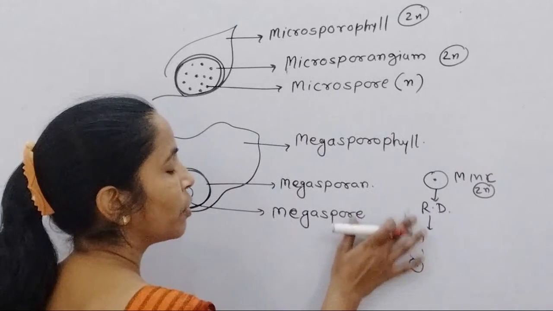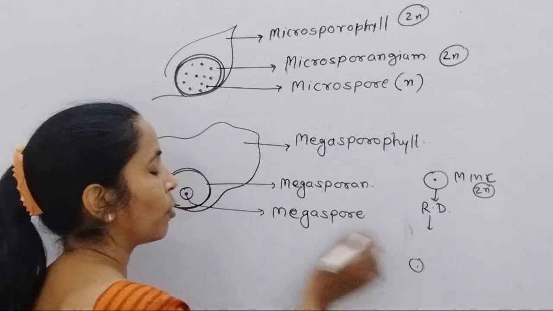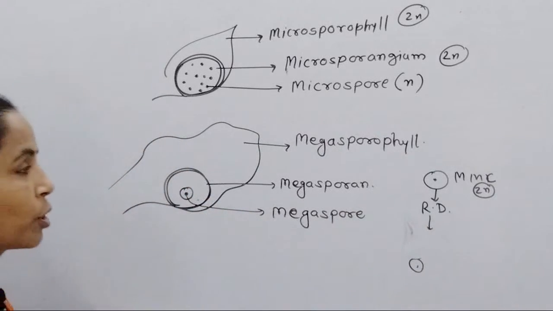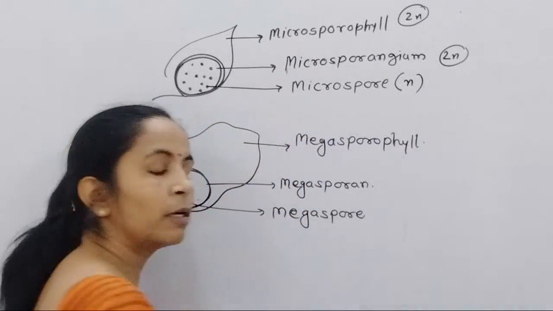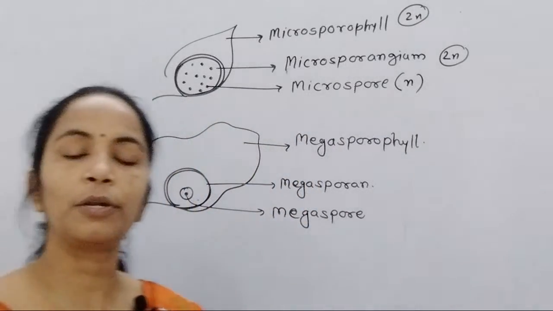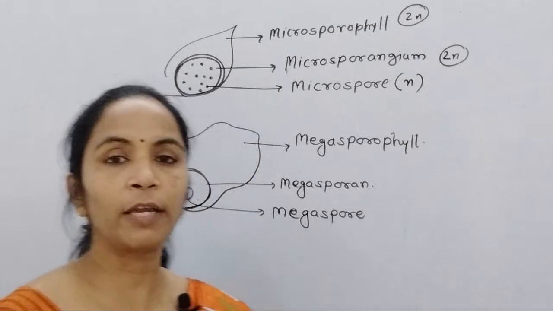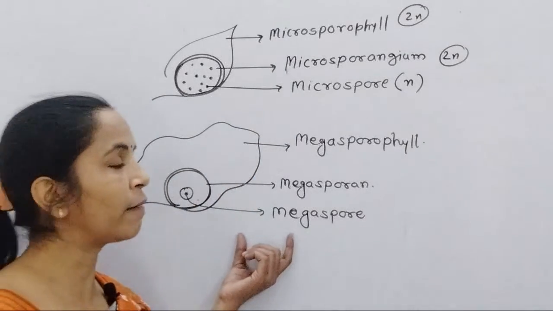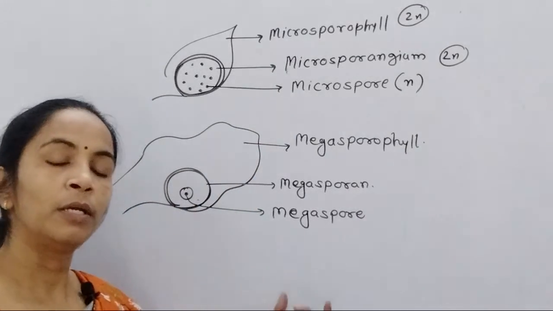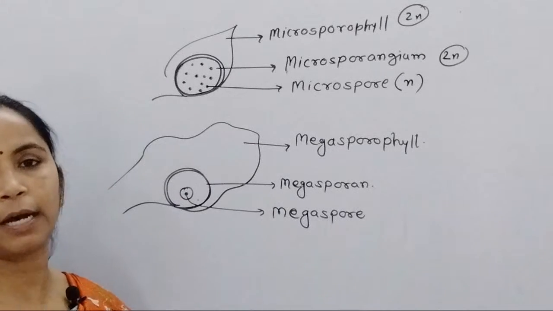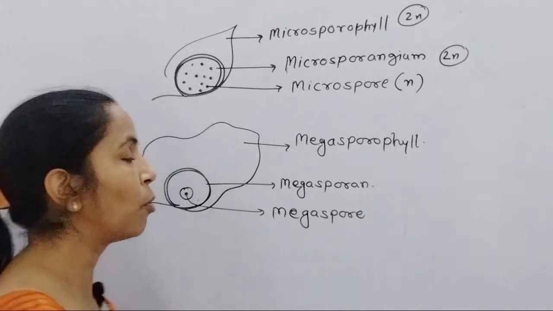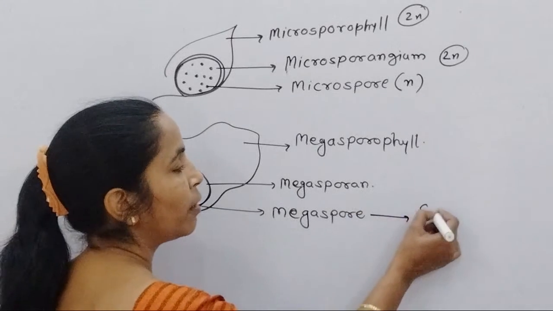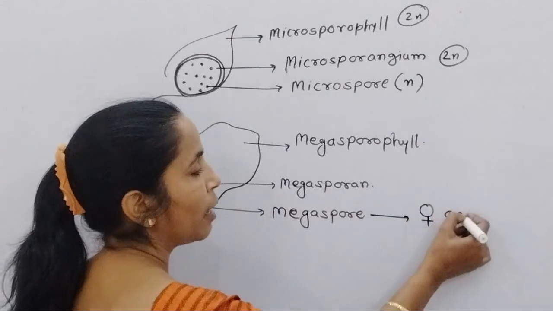Out of that, 3 megaspores degenerate and only 1 megaspore remains functional. That's why in the megasporangium, only a single functional megaspore is generally present. So the megaspores develop inside the megasporangium, and this megaspore leads to the development of the female gametophyte.